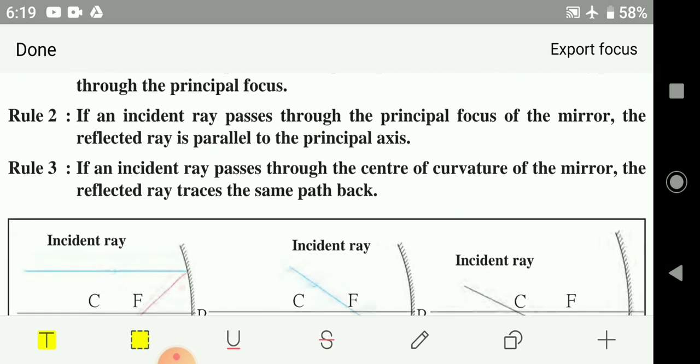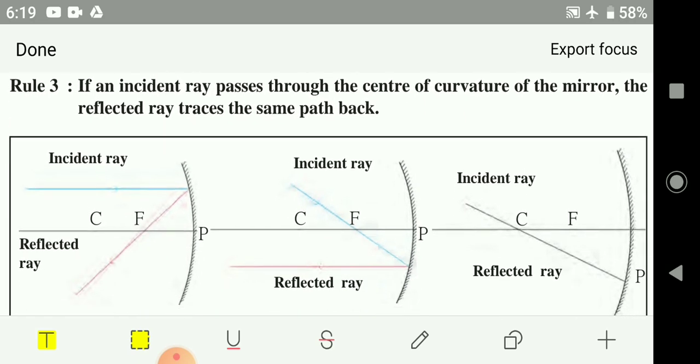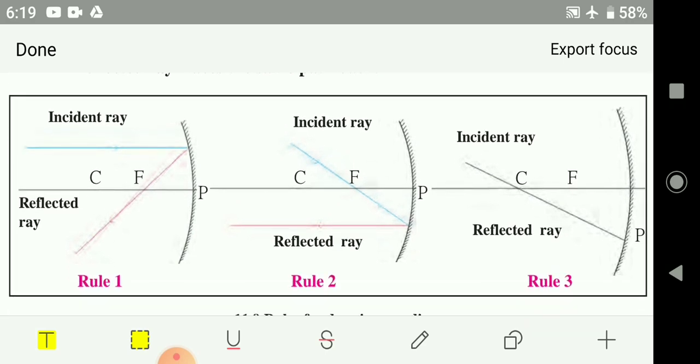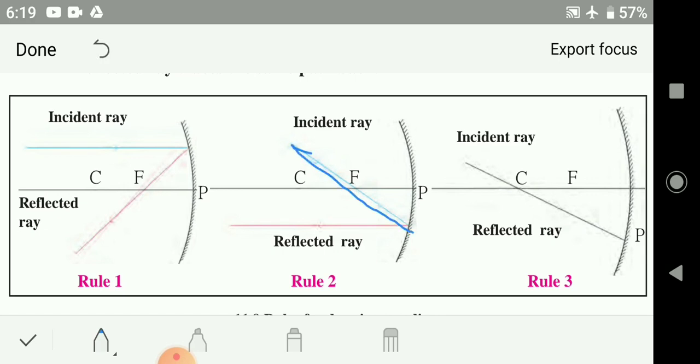If the incident ray is parallel to the principal axis, see here in this diagram, where is the incident ray? Blue color, and the principal axis is the black color line. These are parallel. So what happens to the reflected ray? It passes through the focus, you could see here. If the incident ray passes through the focus, see here, this is the focus, the reflected ray is parallel to the principal axis. If the incident ray passes through the center of curvature, then the reflected ray also passes through the center of curvature.